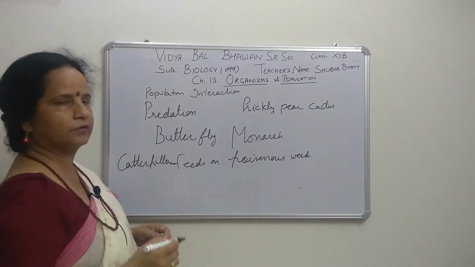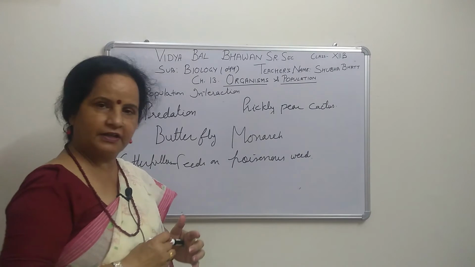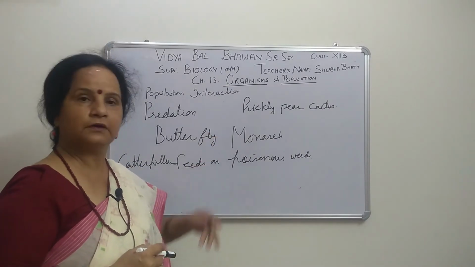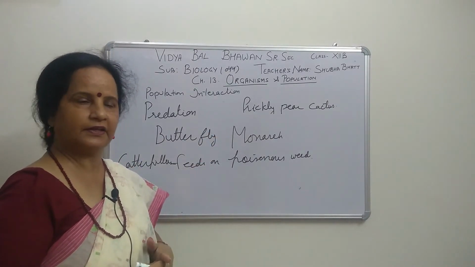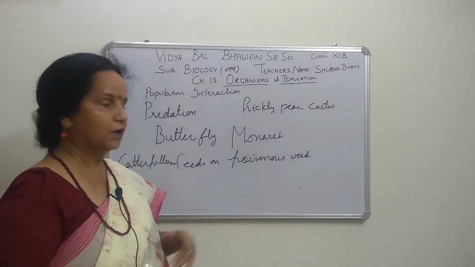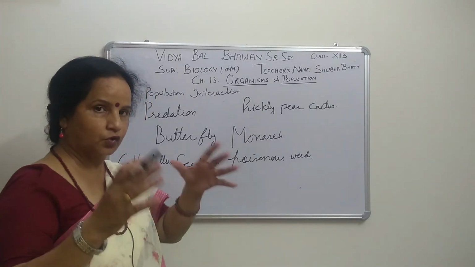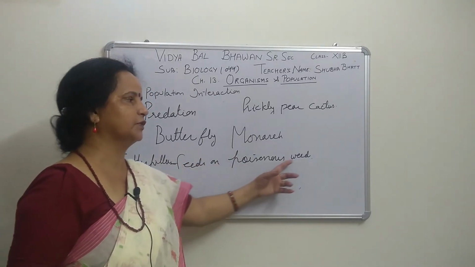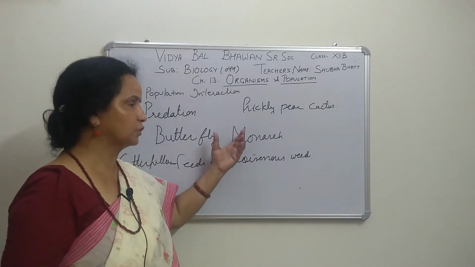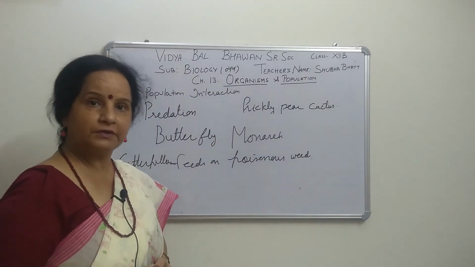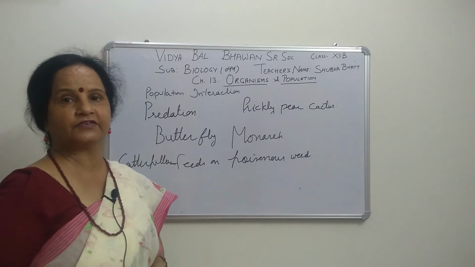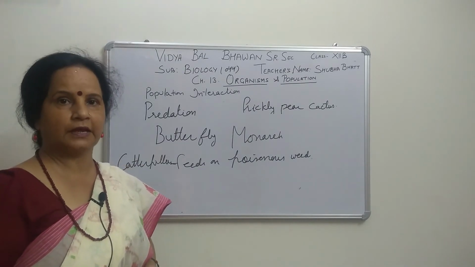One more thing, to protect themselves there is a chemical change. They are producing toxic substances, and those chemicals they are getting from the poisonous weed. That is also one of the adaptations. Sometimes to protect themselves they change their color, right, camouflage.